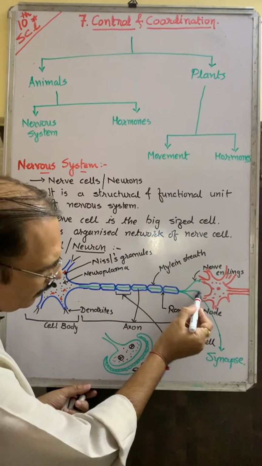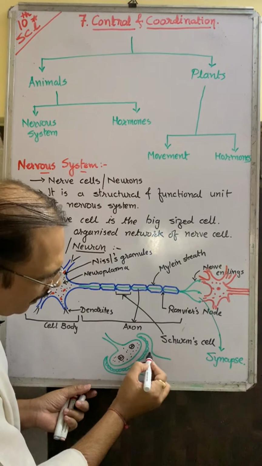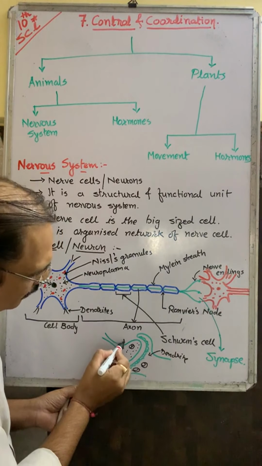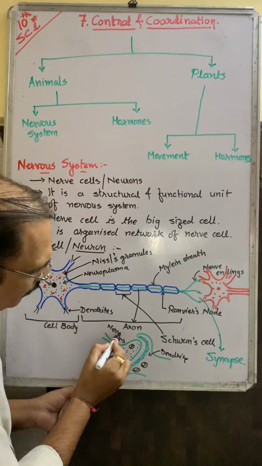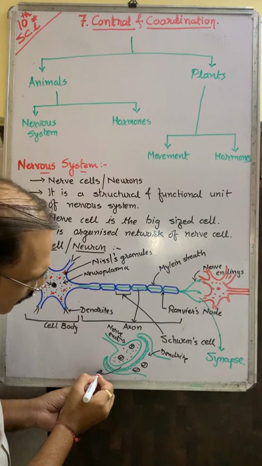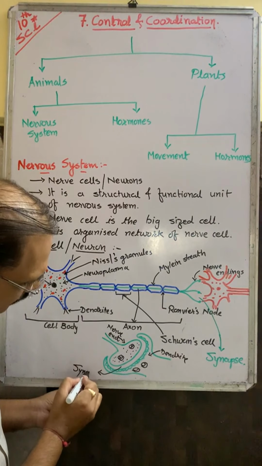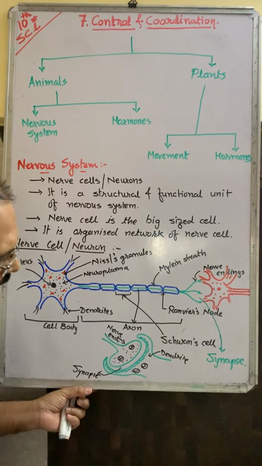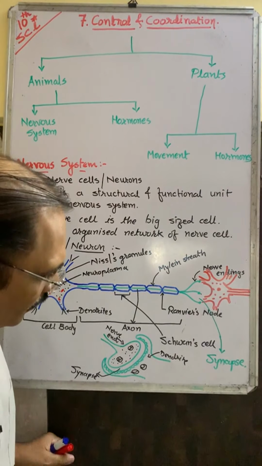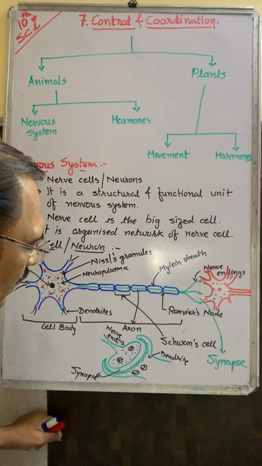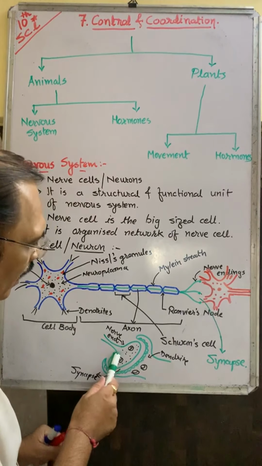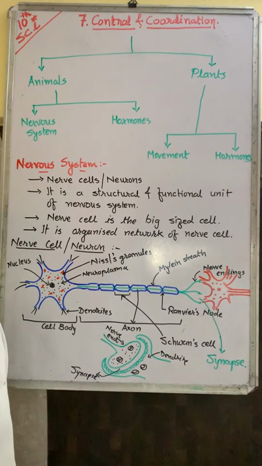This is the nerve ending of the first cell and this is the dendrite of the second cell, and the gap here is known as synapse. But synapse is a good conducting material; though the gap is there, it is good conducting, and so impulses pass from the nerve ending to the dendrite of the second cell.